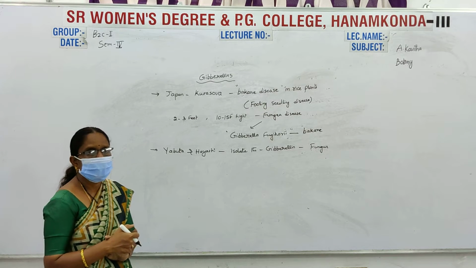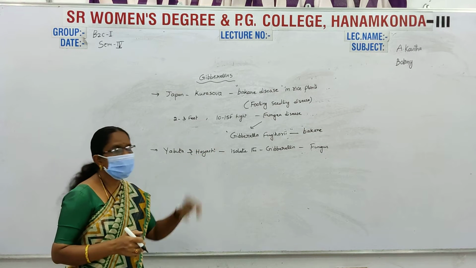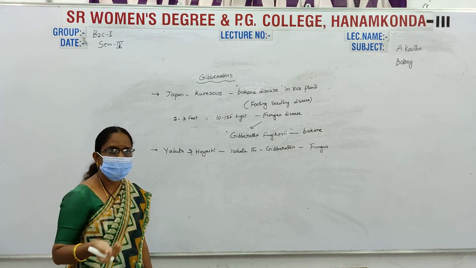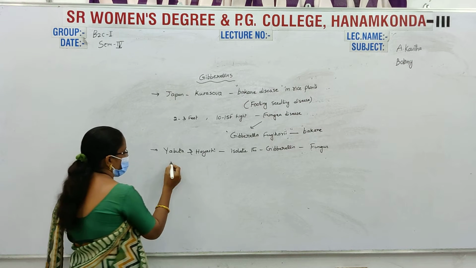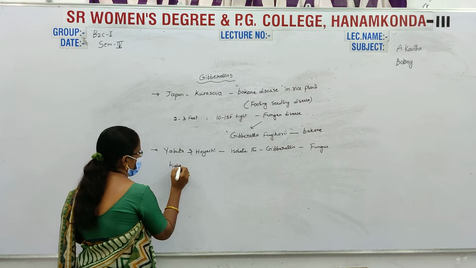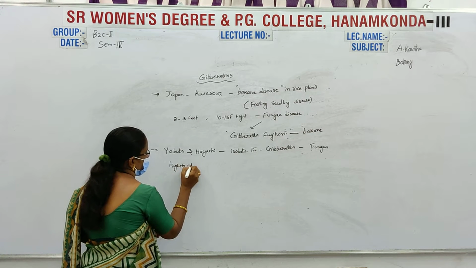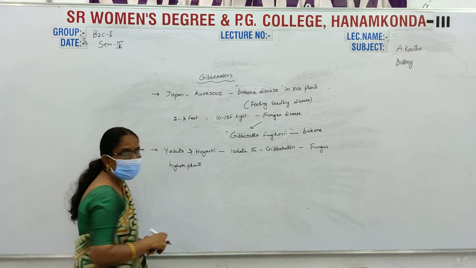Next, different scientists explained the different types of gibberellins. Gibberellin was first isolated from Gibberella fujikuroi, and after that gibberellins were also isolated from higher plants.